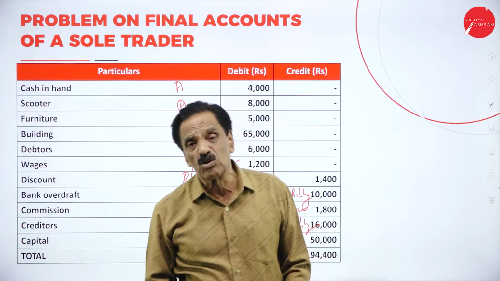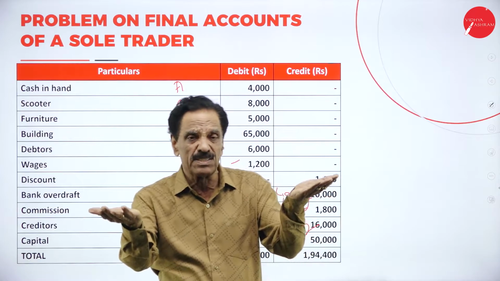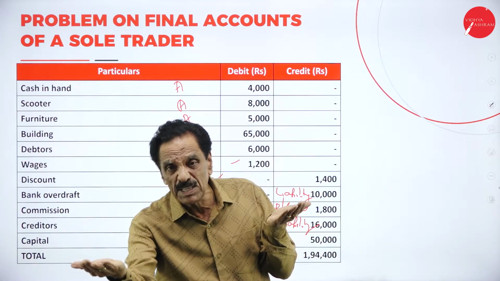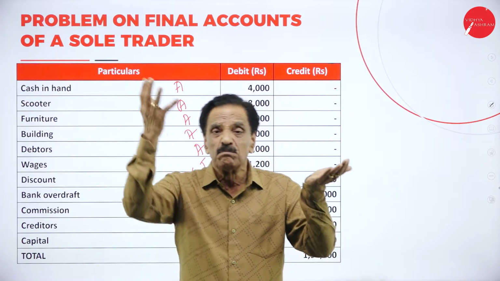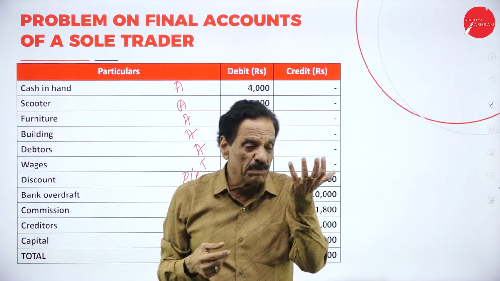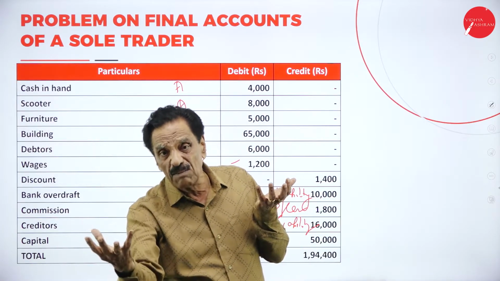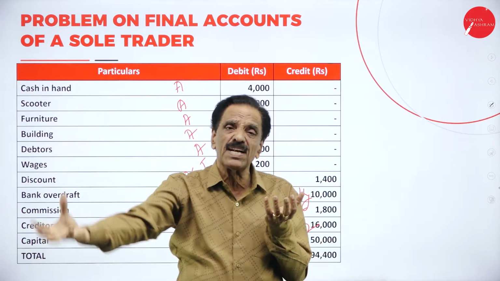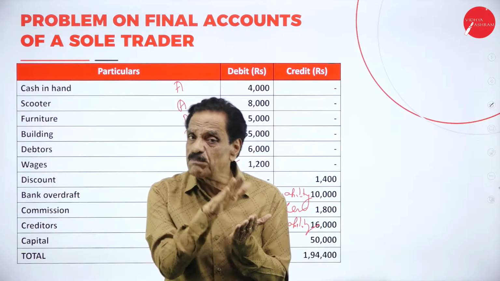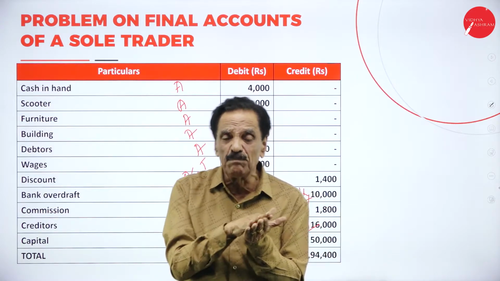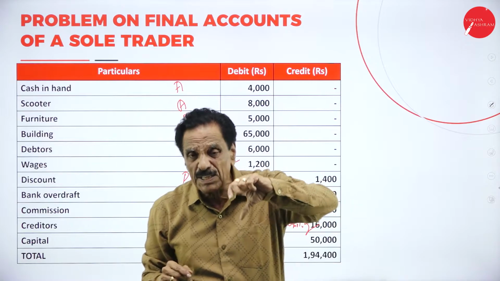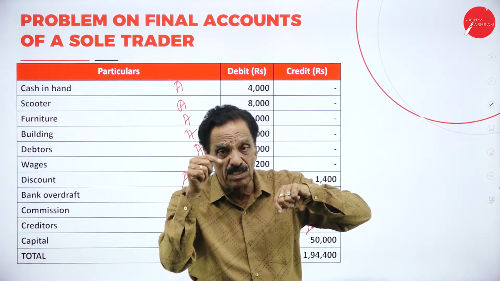Regarding the capital, I told you many times, there are two concepts. One is called the business entity concept. One is the businessman, one is the business. The businessman invests the money into the business. Who is the receiver? Business is the receiver. Who is the giver? Businessman. So one side is the giver, one side is the receiver. If there is any interest on capital, interest on capital is a loss to the business. The firm has to pay the interest. That will come on the profit and loss account debit side.